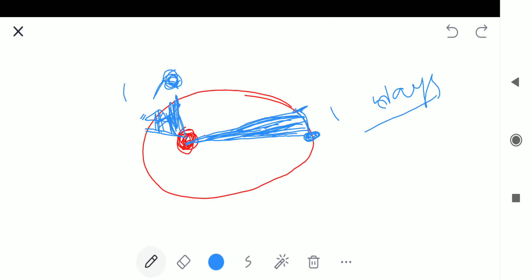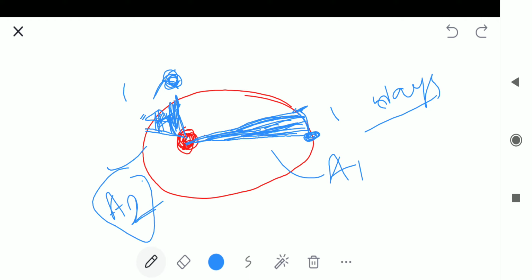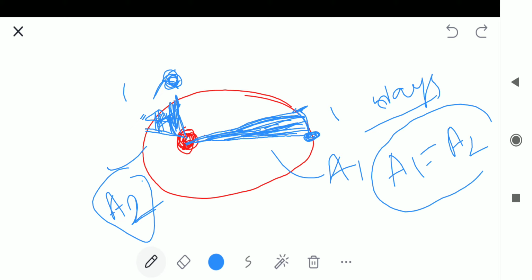If this is the A1 area, and this is the A2 area, Kepler's second law states that A1 is equal to A2. Why? The time period is equal.